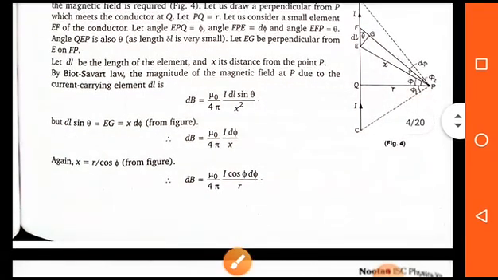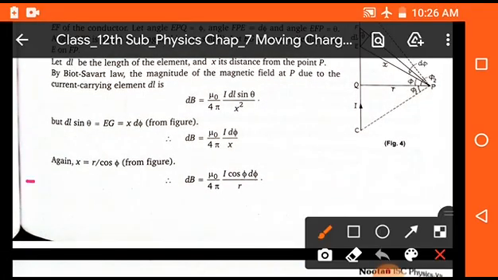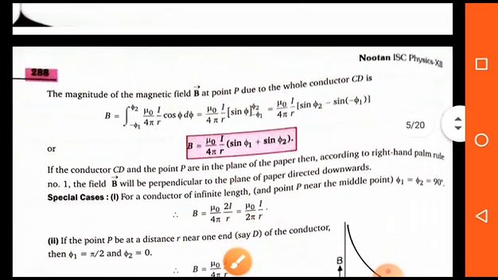Now students, from the figure, x is equal to small r upon cos phi. This value can be simply determined with the help of the Pythagoras theorem, or we can simply apply the ratio of cos phi. So dB is equal to mu naught upon 4 pi, I cos phi d phi upon small r.